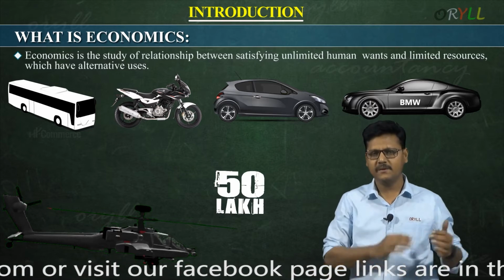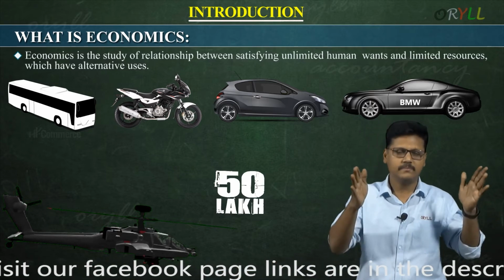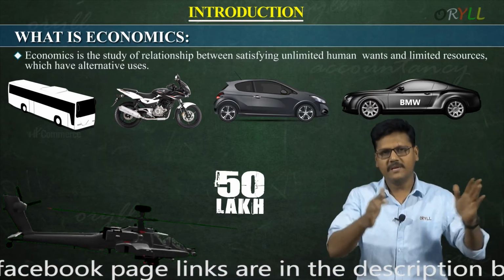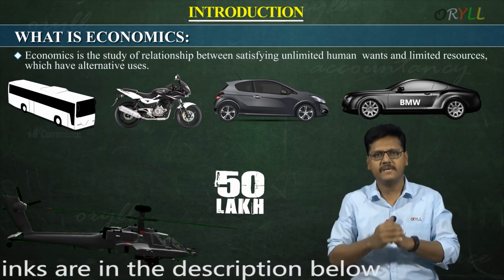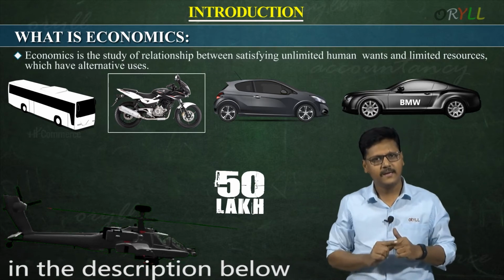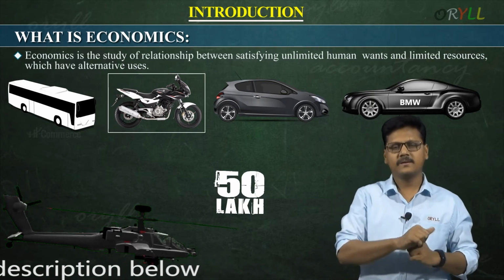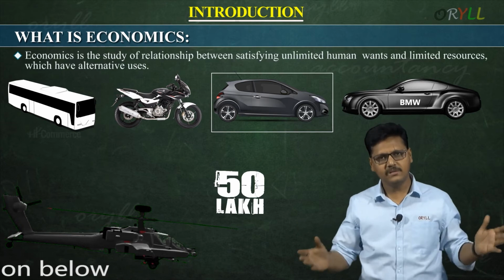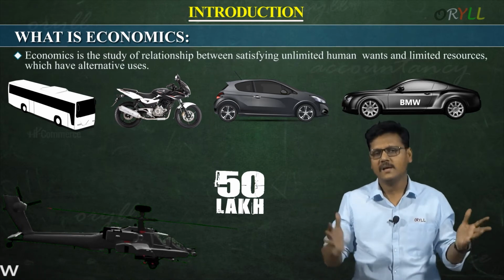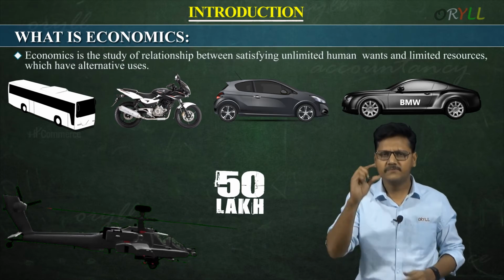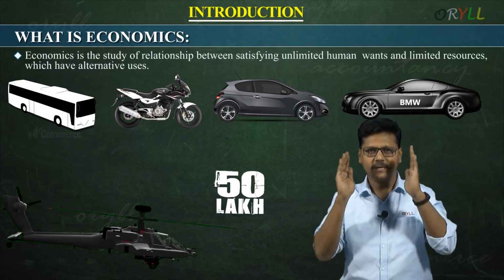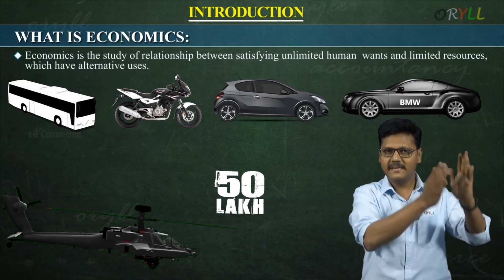If I have all these wants, I should see which one to buy with my 50 lakhs. Should I buy a bike or a car? I cannot buy all these things, BMW, chopper and many others, with my 50 lakhs of rupees. It means these 50 lakhs of rupees are limited.